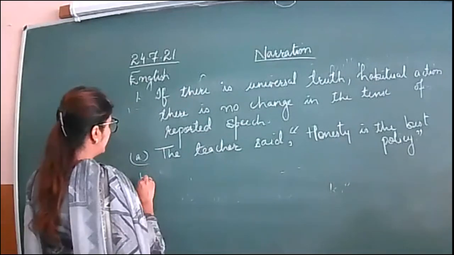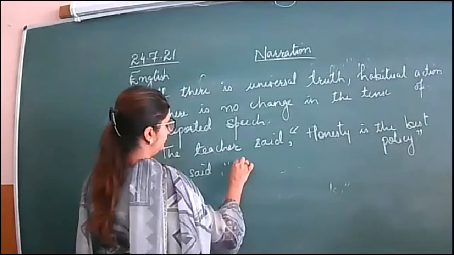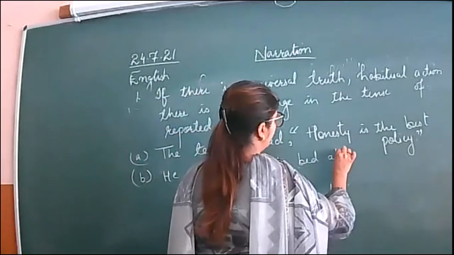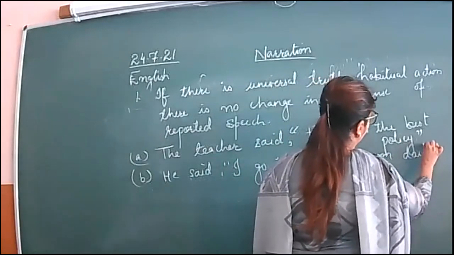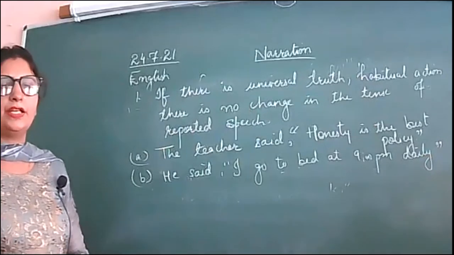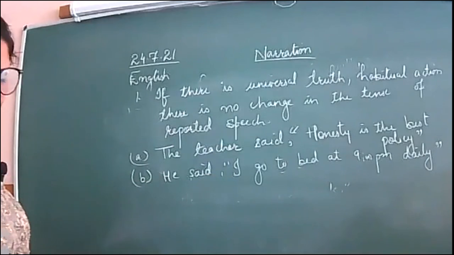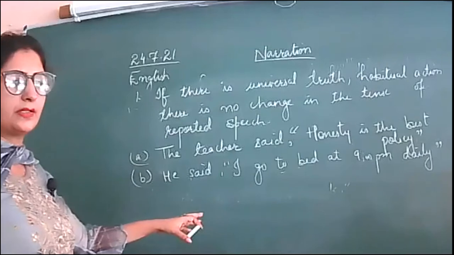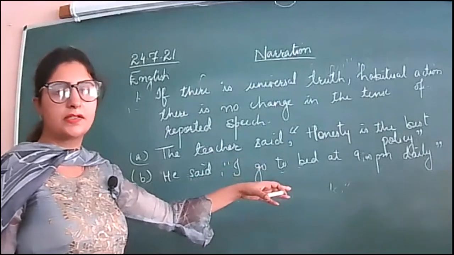Next, suppose there is a habitual action. He said, "I go to bed at 9 p.m. daily." What it means is that this is a habitual action that he follows daily.